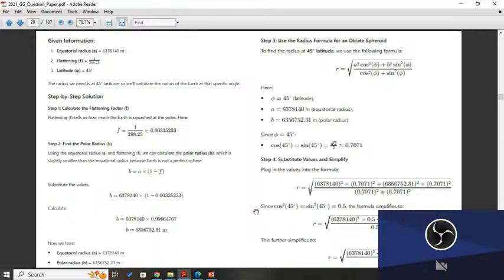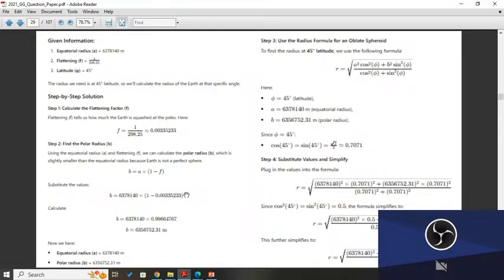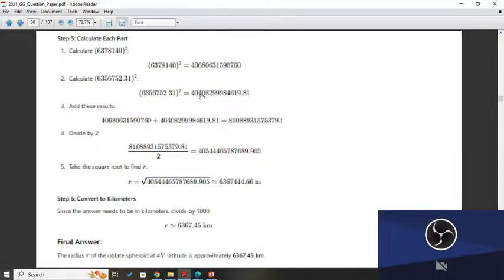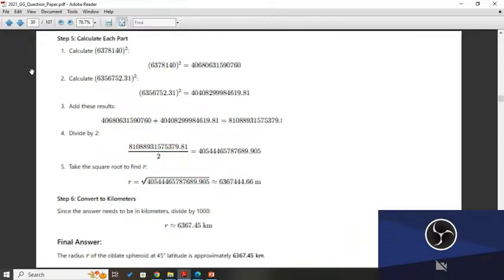After putting these values and calculating each part, the final answer we got is r is equal to 6367.45. This is the correct answer. So remember that the radius formula for an oblate spheroid is this. I think you can remember it, and this is the final answer.